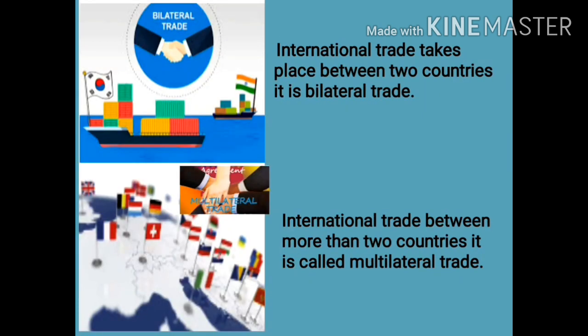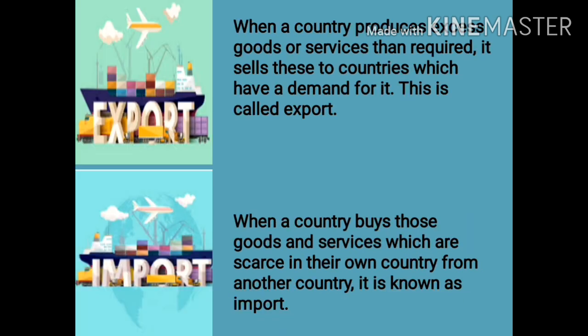Now let us learn about the two types of international trade, bilateral trade and multilateral trade. When international trade takes place between two countries, it is bilateral trade. And when international trade occurs between more than two countries, it is called multilateral trade. Export and import are the basic processes of international trade. First one, export.